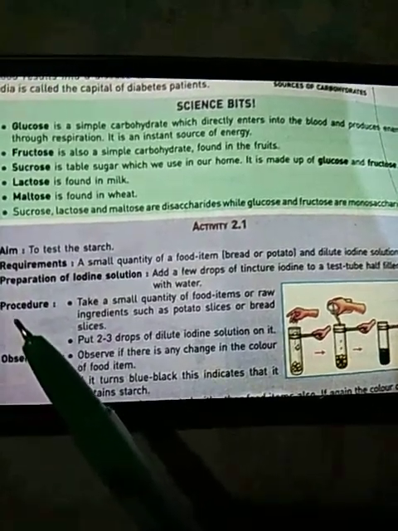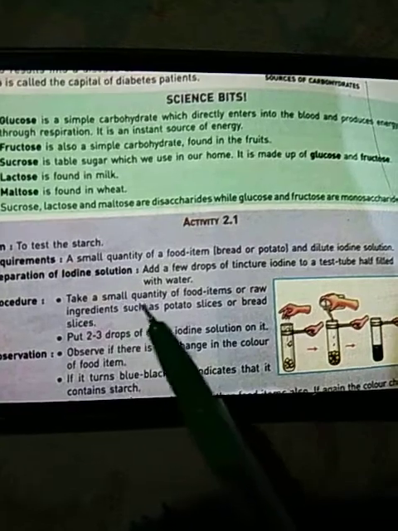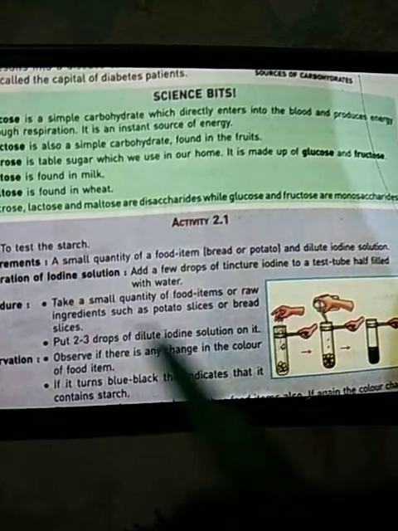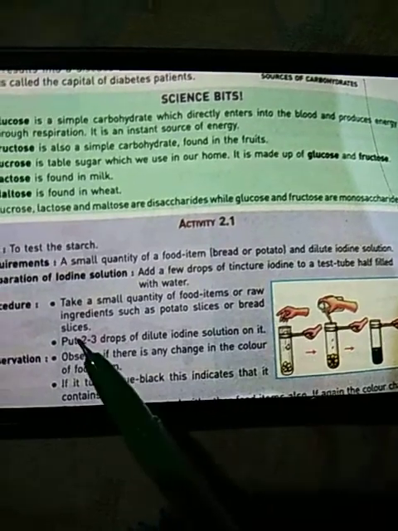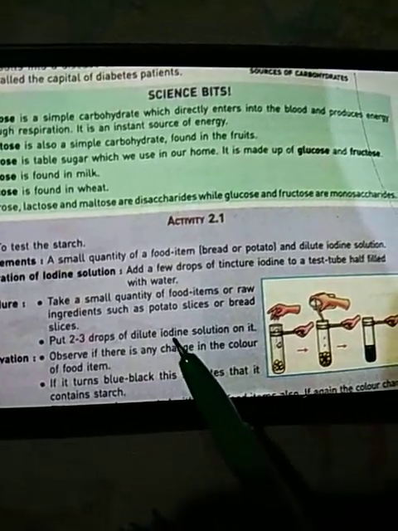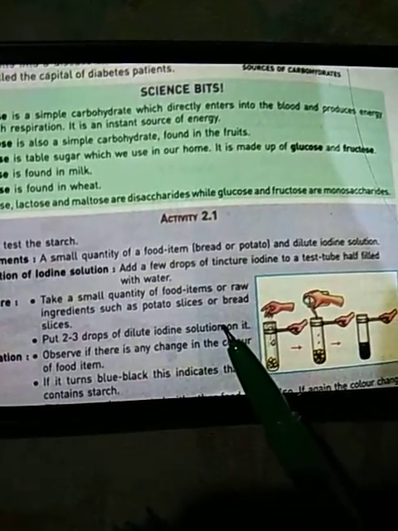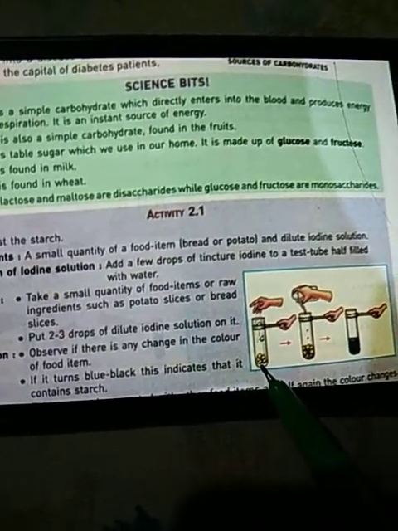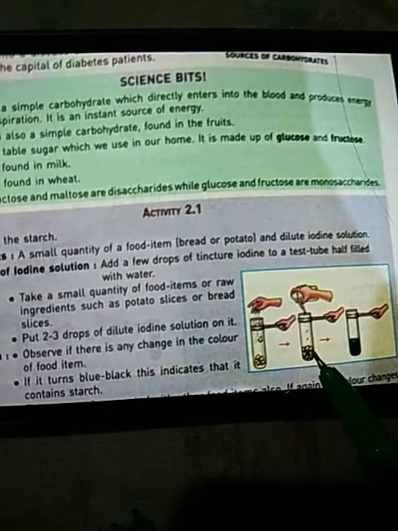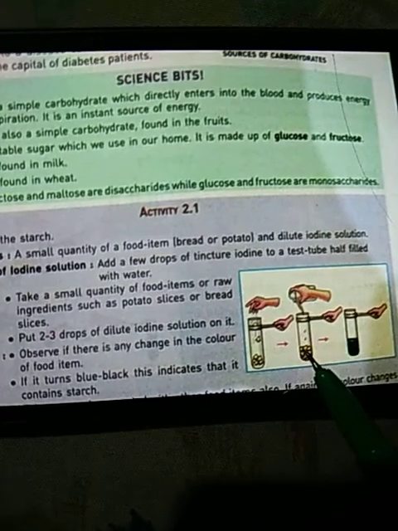Now let's perform the procedure. Take a small quantity of food item or raw ingredients such as potato slices or bread slices. Put 2-3 drops of dilute iodine solution on it. This is the test tube. Here pieces of bread are taken and 2-3 drops of iodine solution have been added to the test tube.